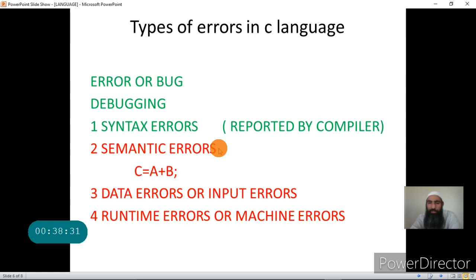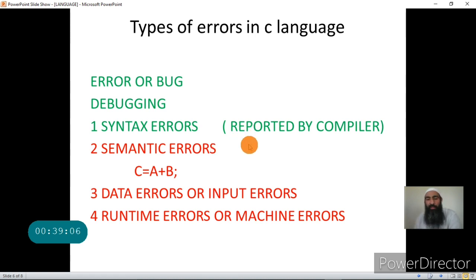The wrong is the logic, because the head cannot be on the cap, the cap has to be on the head. So such errors are called semantic errors. There is no grammatical problem with such errors, but there is a logical problem. You had to write something else and you have written something else, but both the forms, the correct form and the incorrect form, are syntactically correct, but you have made a semantic error.